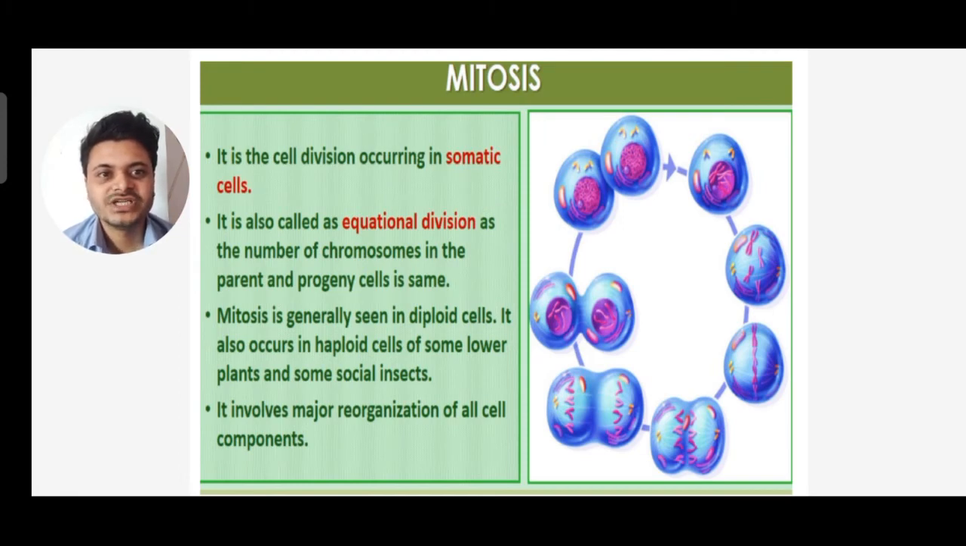Mitosis is generally seen in diploid cells. It also occurs in haploid cells of some lower plants and some social insects. It involves major reorganization of all cell components.